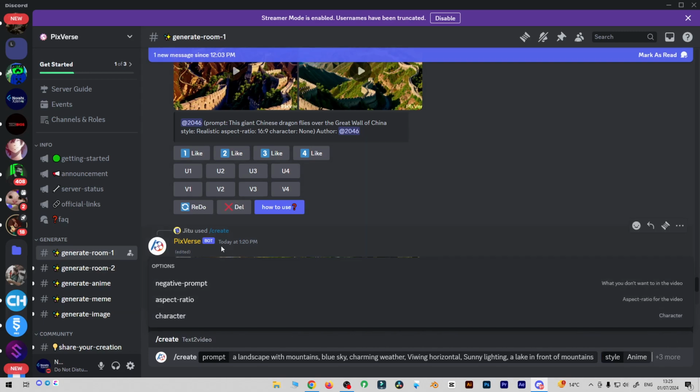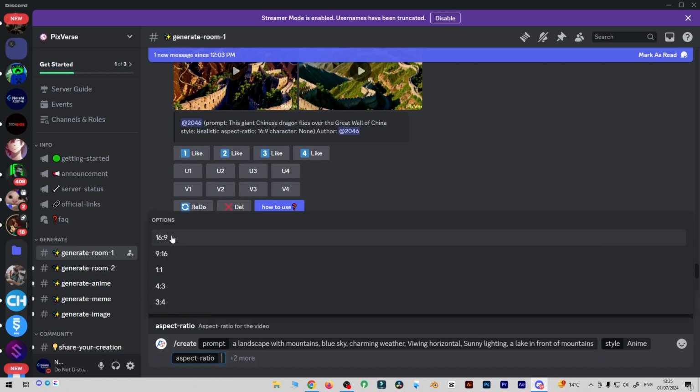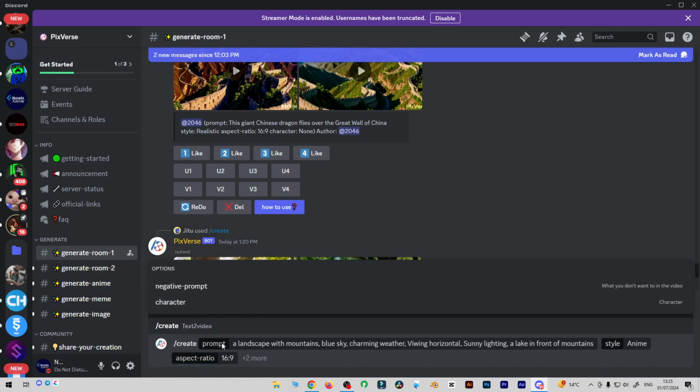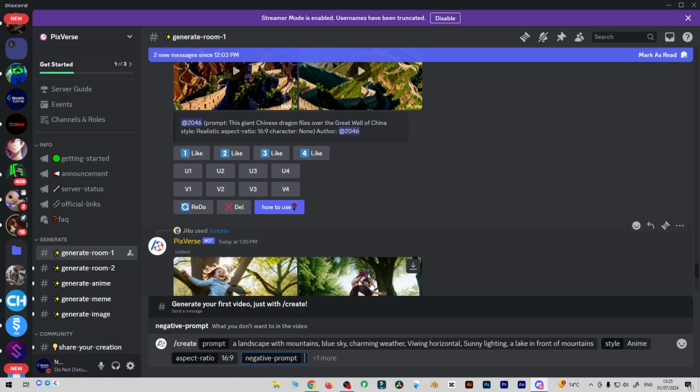You can also select the aspect ratio. I'm going to choose 16:9, the perfect aspect ratio for horizontal. And then you can also add a negative prompt. As a negative prompt I will add choppy faces, no characters, choppy arts.